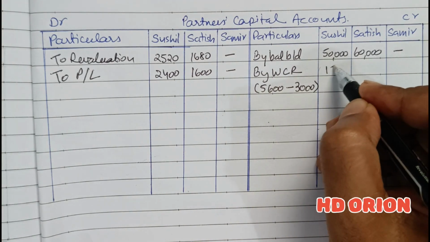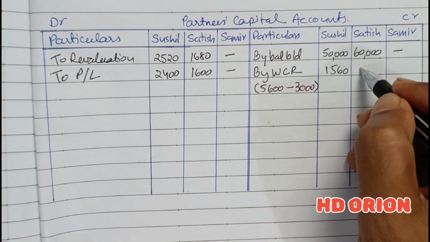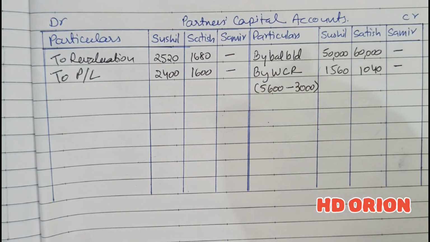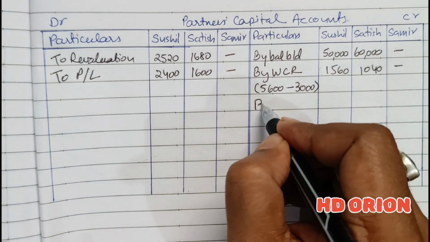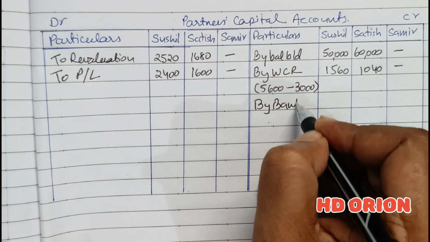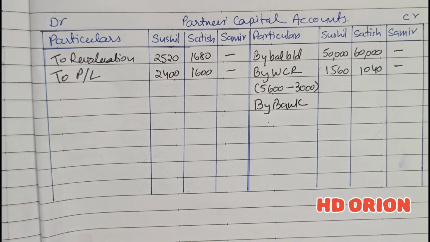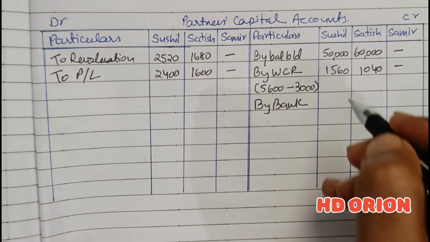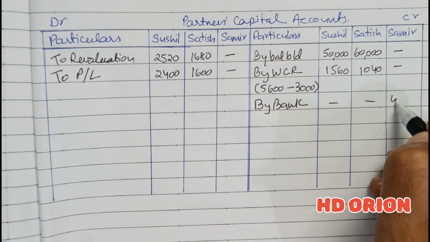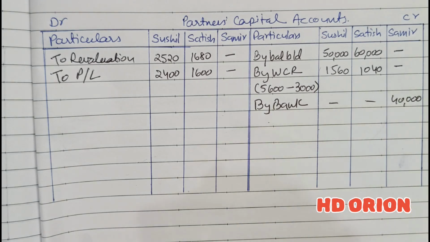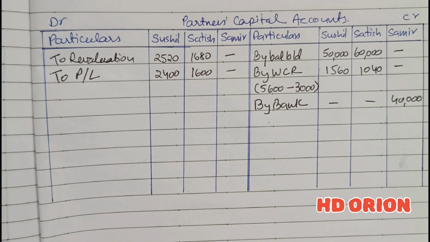So amount is 1,560 and rupees 1,040. Then the new partner is bringing his portion of capital by bank, by check, and therefore we have to compulsorily write "by bank", and this amount is 40,000 rupees. So it is 40,000, and also his portion of premium for goodwill.